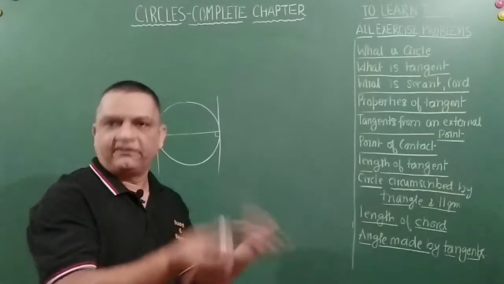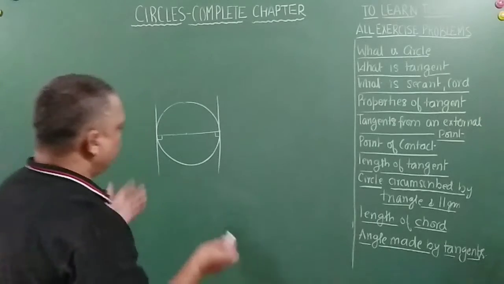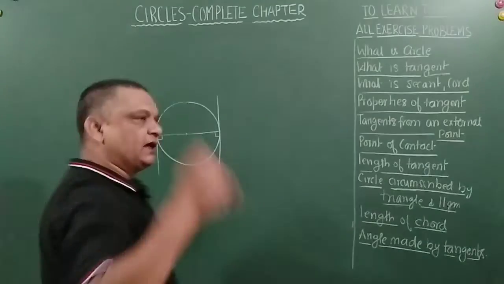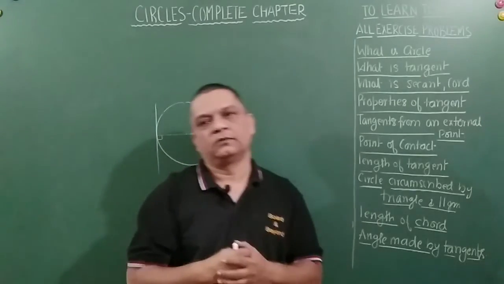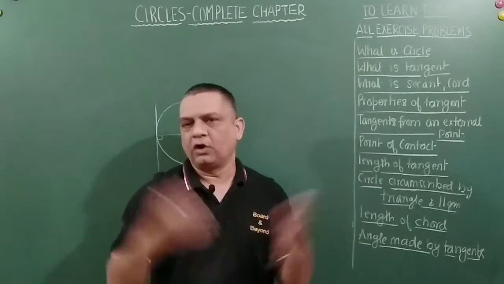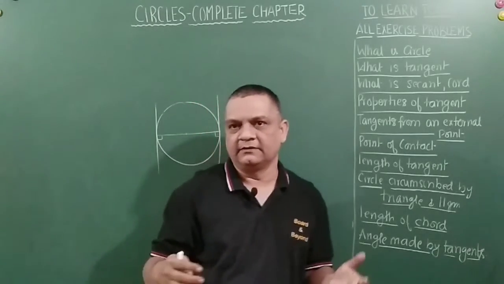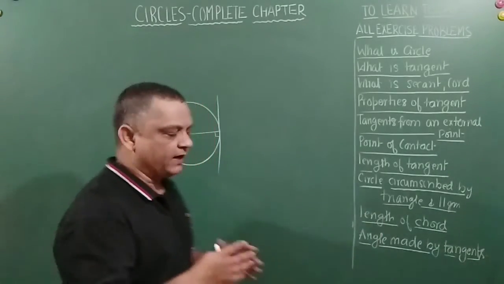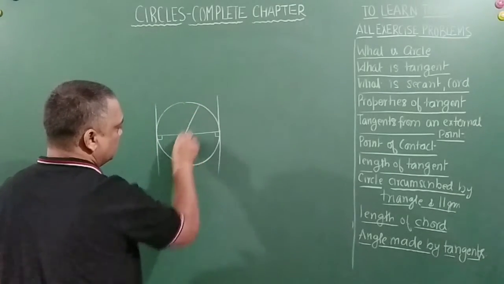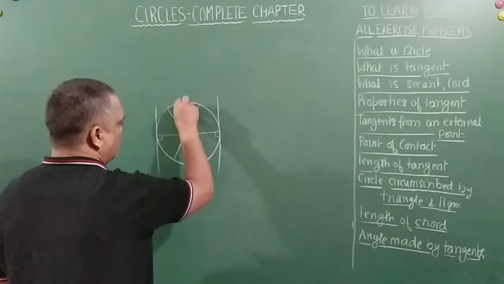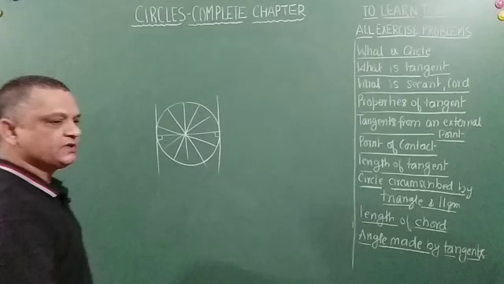But I have a different opinion at this point of time, right? Why? Let's understand it this way. How many diameters can we draw in a circle? How many? I definitely assume that we can draw multiple diameters. I'll show you how. All these that I am drawing are diameters of the circle.